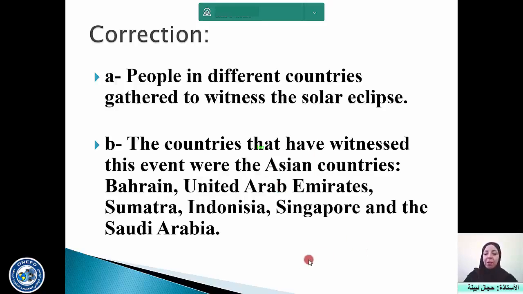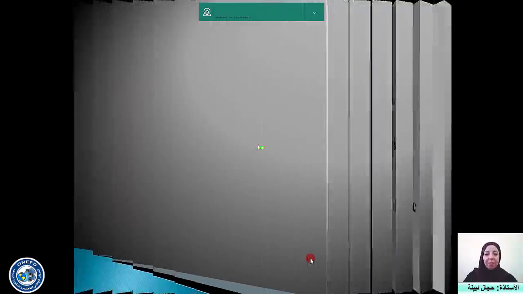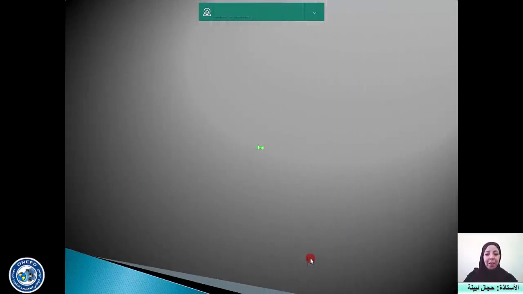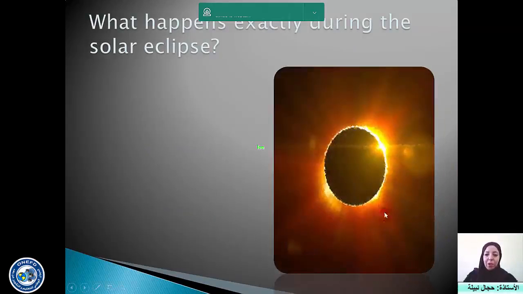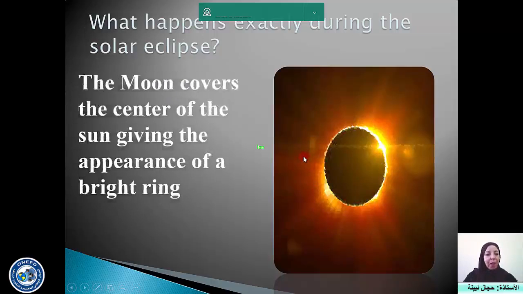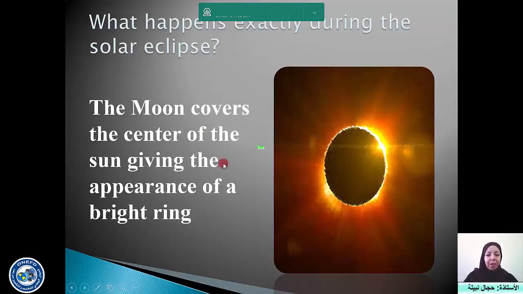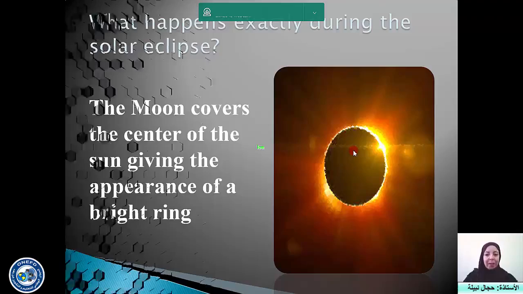Now, do you know anything about solar eclipse? What happens exactly in this event? Okay, so as you can see in the picture, there is something dark in the middle, hiding the sun. So in the edge here, we are seeing the brightness of the sun. So what happens exactly? It's the moon that covers the center of the sun, giving the appearance of a bright ring. As you can see, it looks like a bright golden ring. It's so beautiful.